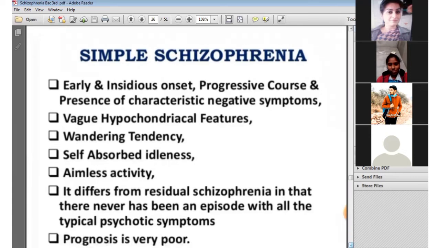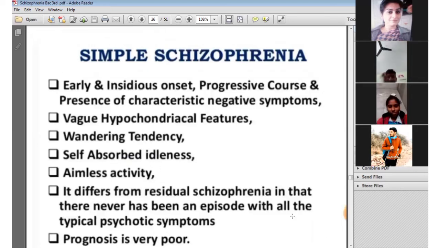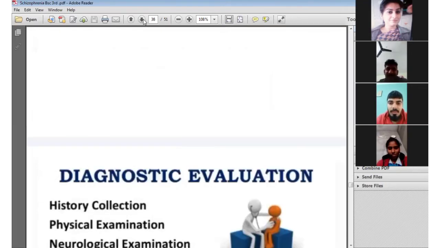It differs from residual schizophrenia in that there has never been an episode with all the typical psychotic symptoms. The prognosis of simple schizophrenia is very poor, which means the rate of recovery is low because there is a severe amount of splitting of the mood, thinking, and behavior of the person.